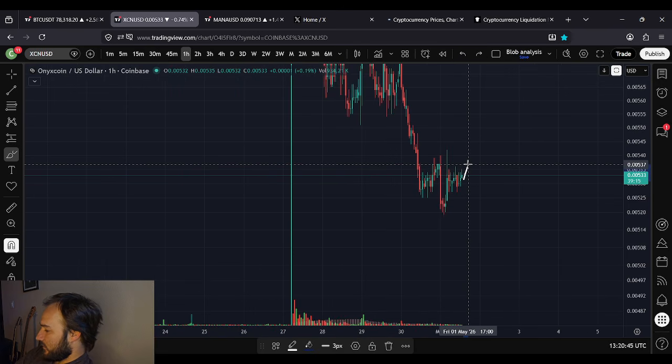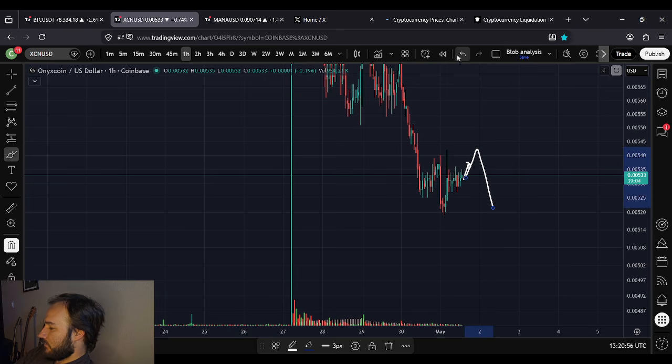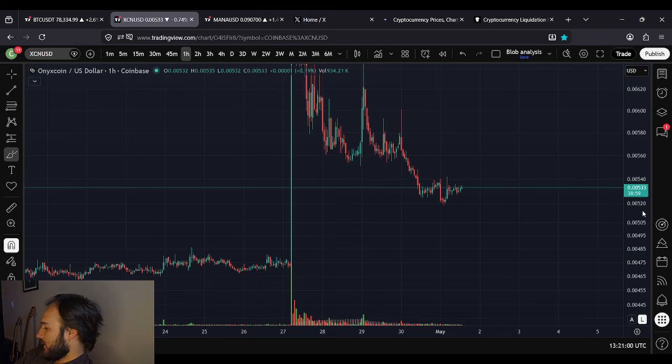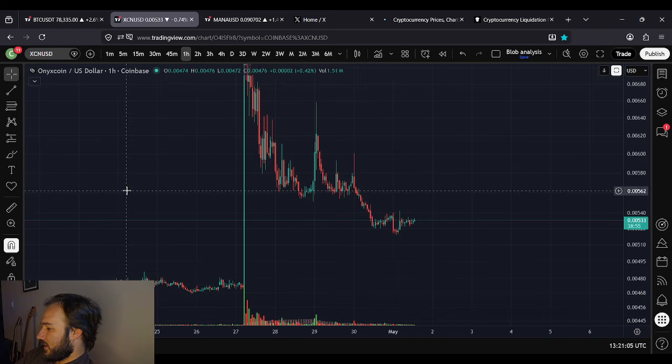If we do break out to the upside, if we get above like 0.0535, 0.0537, don't get too excited because, again, we can break out and then throw back. Diamond bottoms, diamond tops, they're notorious for that. It's like a 50-50 chance. It really does look like a diamond, though. That is one of the more perfect looking diamonds that we've seen.